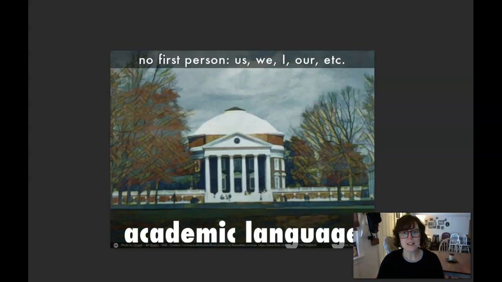Remember also, academic language: no us, no we, no I, no our. Only academic language. Avoid cliches, avoid you, your, that's all second person stuff. It's supposed to be objective. Third person, use specific nouns. Say teachers if you mean teachers, students if you mean students, people if you mean people in general, society if you mean society at large. But try to keep that as academic as you possibly can. Think about the kind of tone in some of the articles that you're reading. That should be the tone that you're striking in your paper.